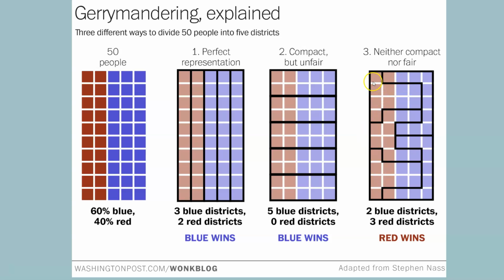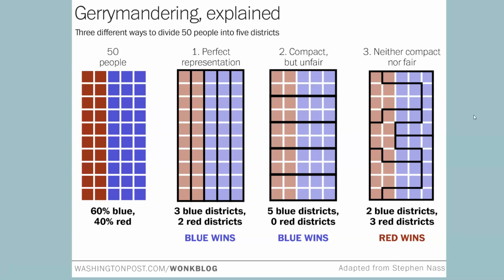Okay, if you divide them up like this, even though there's technically less red, red has the majority because they win. Each one of these boxes has 10 in there. So if you divide like boxes of 10 and the majority wins in each box, that's how you can have more with less.